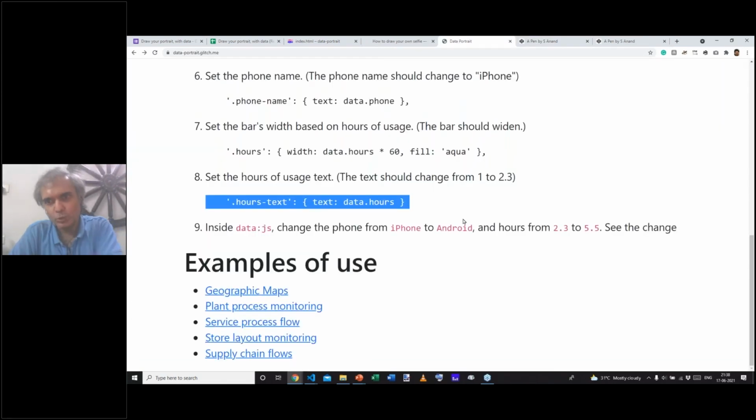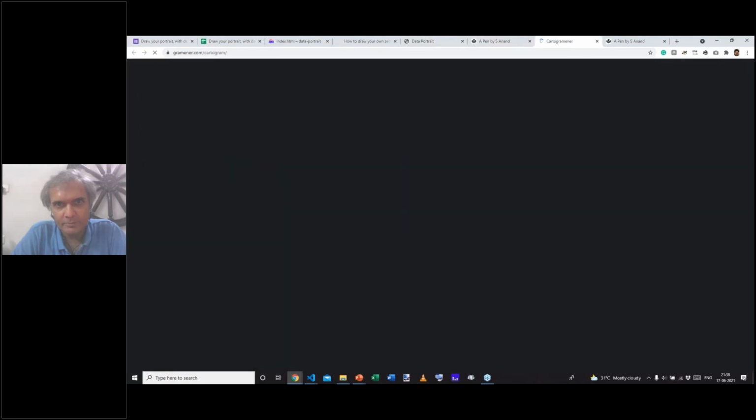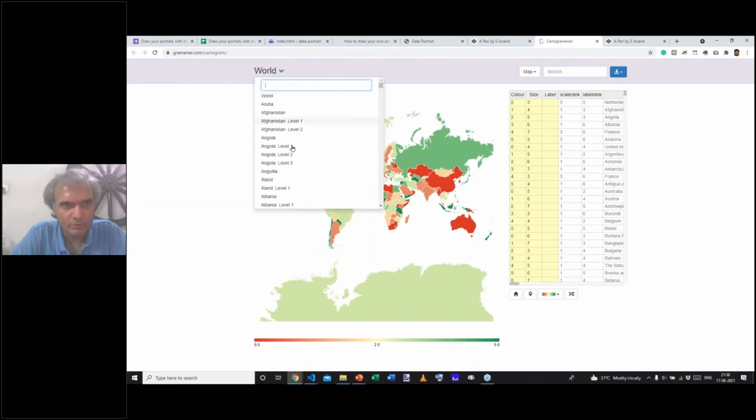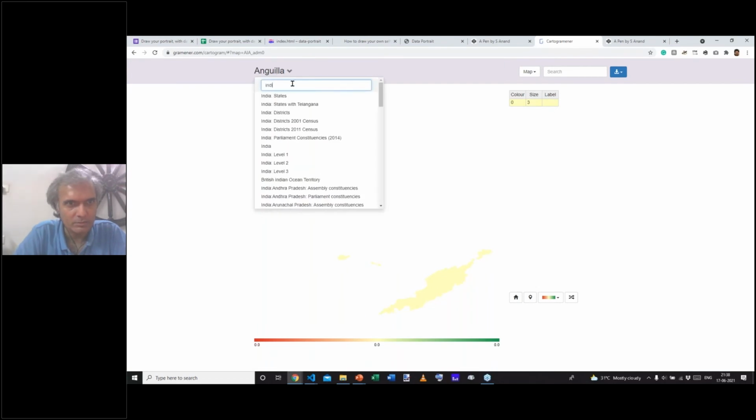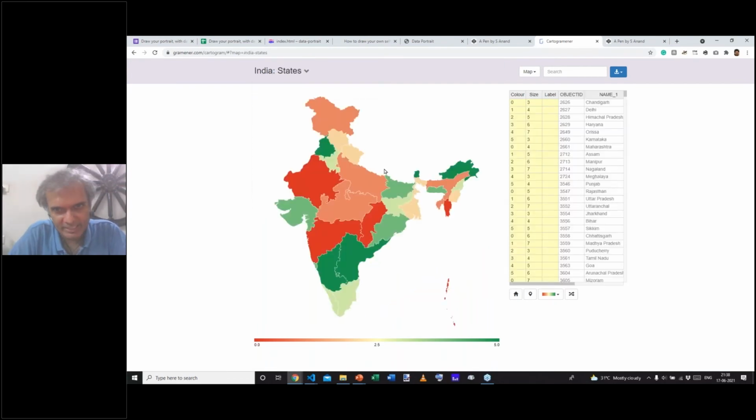Now, what can we do with something like this? Let me give you a few examples. The first is mapping. You could take pretty much any map for pretty much any region. Let's take India. We'll take the India state map. And ultimately, these are shapes in an SVG. And you can start linking this to data. This is a simple, classic use case.